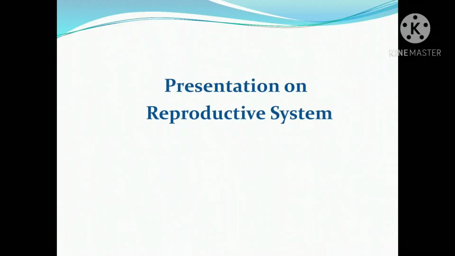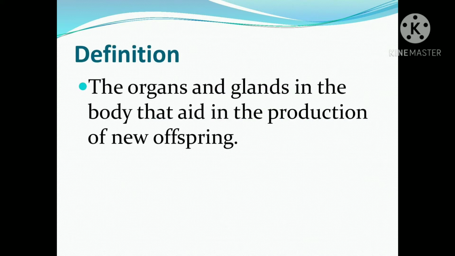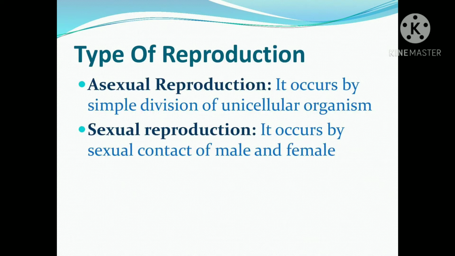Hello, today we are going to discuss the reproductive system of human beings. Let us know what is meant by reproductive system. The organs and glands in the body that aid in the production of new offspring make up the reproductive system. There are different types of reproduction.